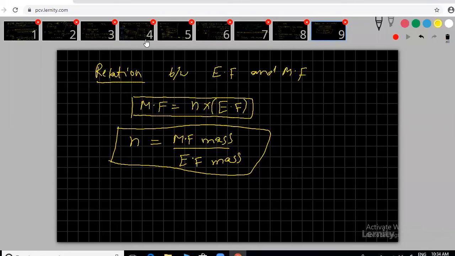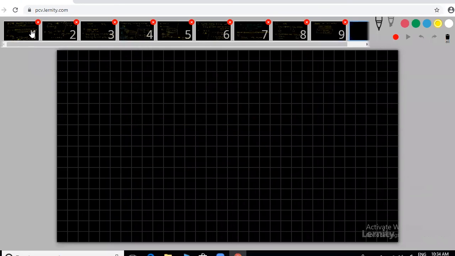Shall we try at least one example? Yes, sir. We can try one example. Empirical formula. Determination of empirical formula: in examination, they will give the percentage composition, or we have to find out the percentage composition. If they give the percentage composition, nothing is a problem, sir.